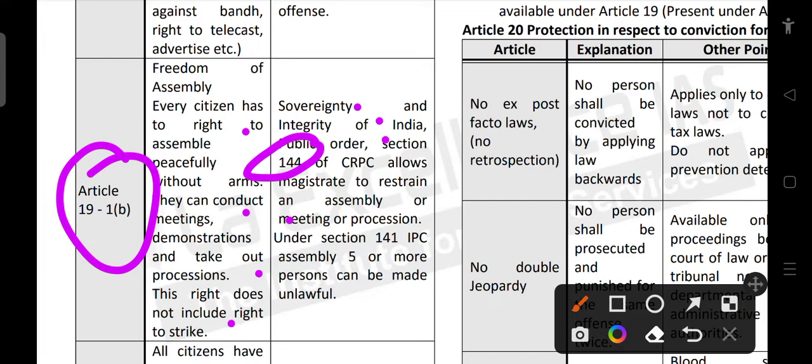And Section 141 IPC says that an assembly of 5 or more persons can be made unlawful. So if more than 5 people are assembling, it can be made unlawful. If 141 IPC was in force, more than 5 people could not go out together.